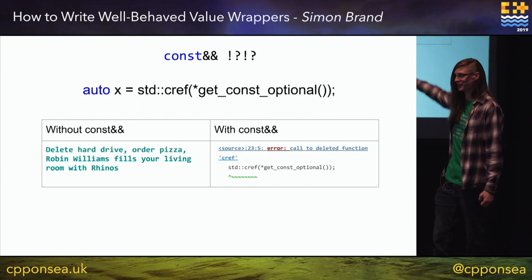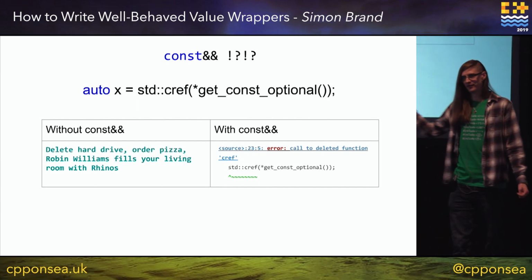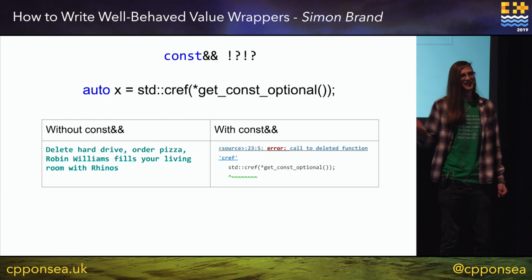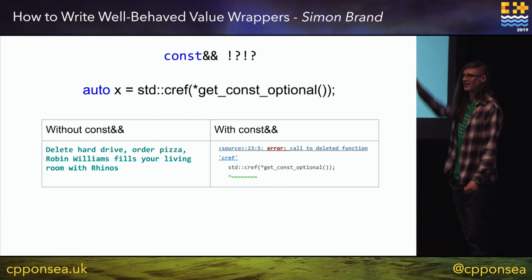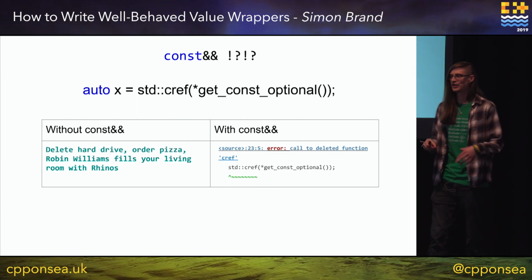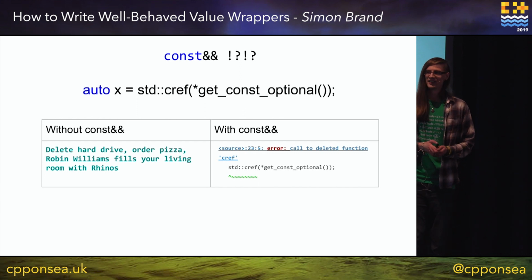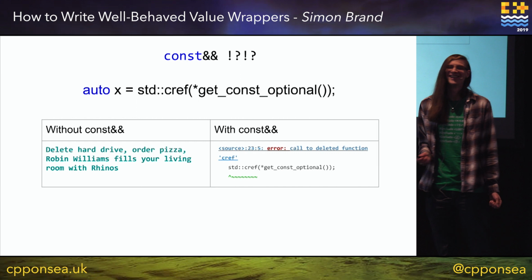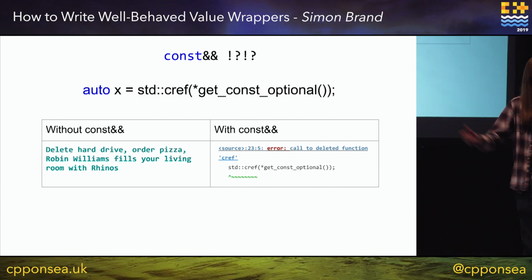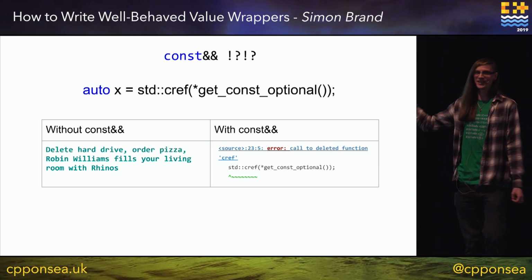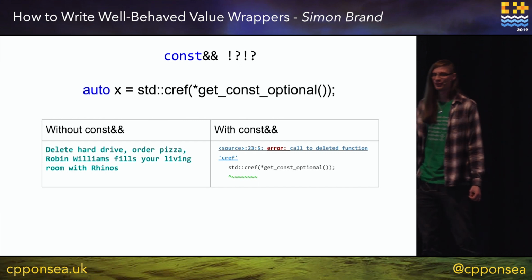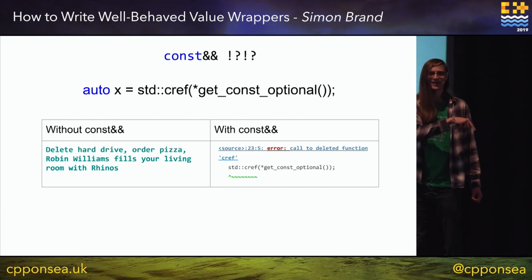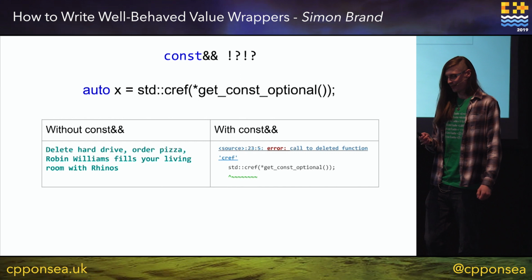So without the deleted overload, you get whatever your favorite undefined behavior metaphor is, and if you have it, then you just get a compiler error. So this kind of stuff saves you. It's an edge case, but sometimes these things matter, and this would take ages to find. Undefined behavior because const R value is not being handled by your library. That's going to be a pain.